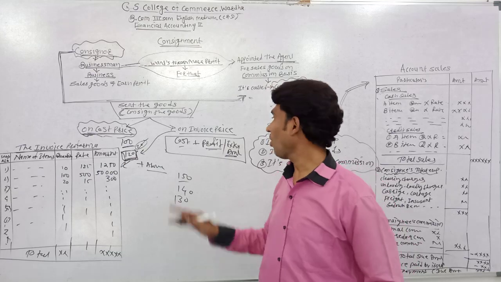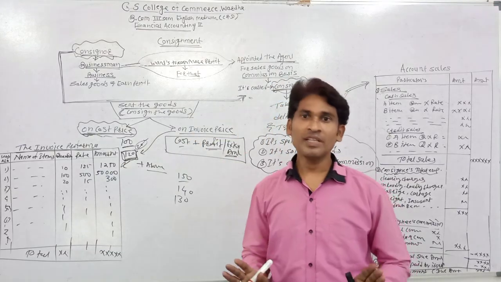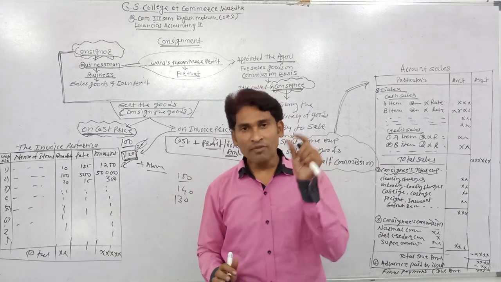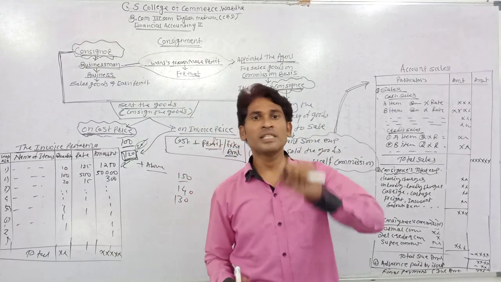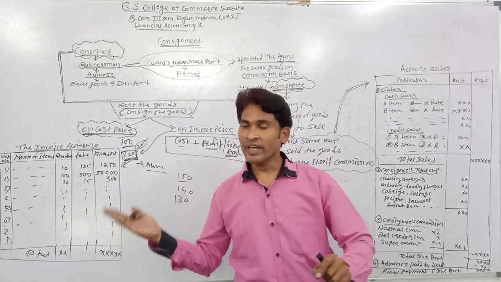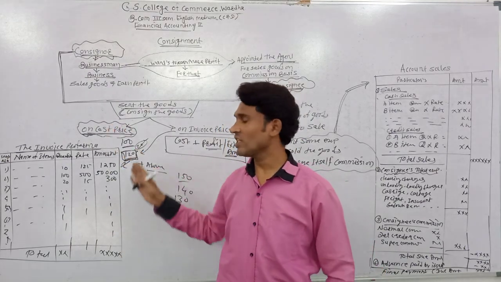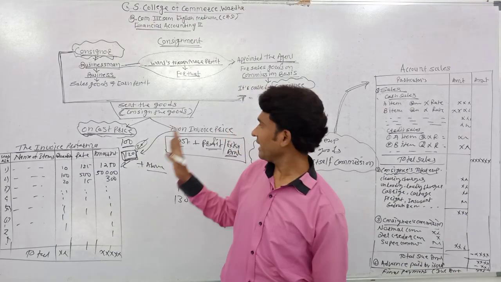This is the main role of invoice price. What is the aim of invoice price? Invoice price means the increased price. When the consignor shows the increased price in the invoice pro forma, it's called invoice price.